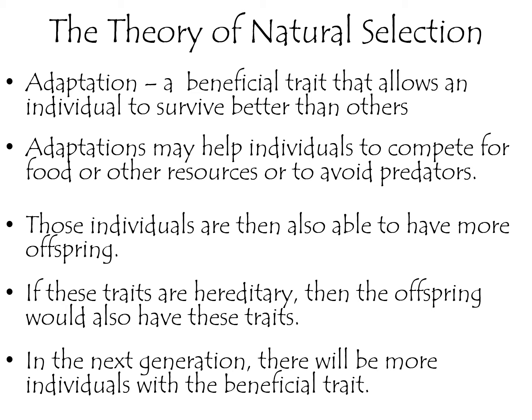Think about it this way. If a certain species' lifespan is, let's say, 15 years, and one individual is best able to avoid getting eaten, gets all the food, plenty of resources, it's not starving, it lives that full 15 years, it's got plenty of time to have offspring. But another individual of that species doesn't have that beneficial trait. It can only live 5 years. It doesn't have as much time to leave offspring. If it's starving, it also doesn't have the spare resources to dedicate to having offspring. It's just going to try to survive. And so those with the best traits can have more offspring.